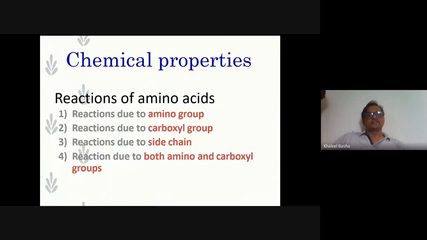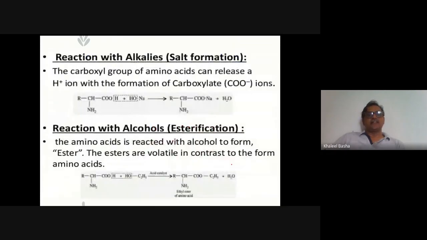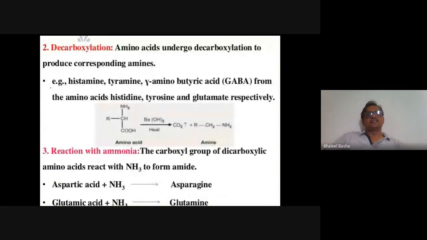Now the chemical properties. What we are going to see here are reactions of amino acids: reactions due to the amino group, reactions due to the carboxyl group, reactions due to the side chain, and reactions due to both amino as well as carboxyl groups. First, reactions due to the carboxyl group: it reacts with sodium hydroxide and forms a salt. In esterification, it reacts with ethyl alcohol to form the ethyl ester of the alpha amino acid. Decarboxylation means removing carbon dioxide, and it forms an amine.